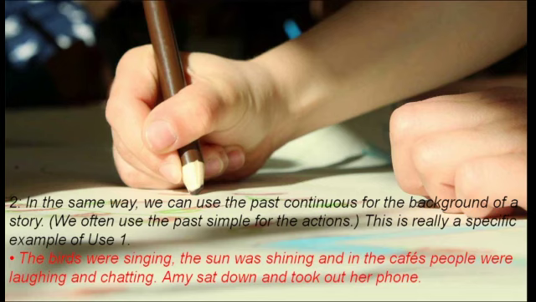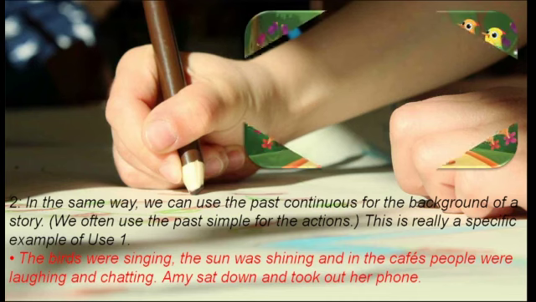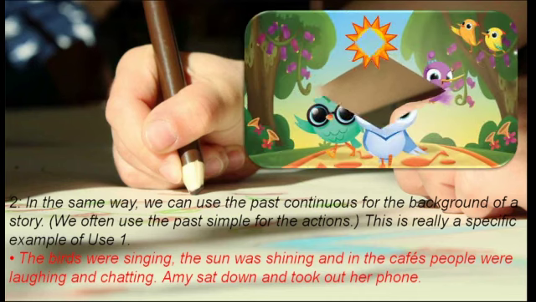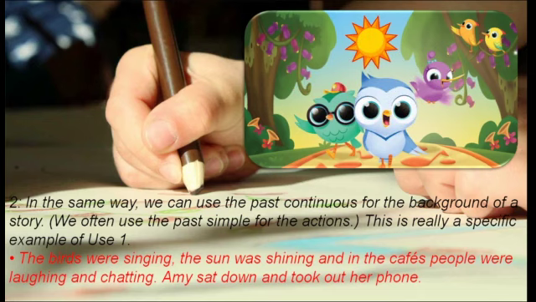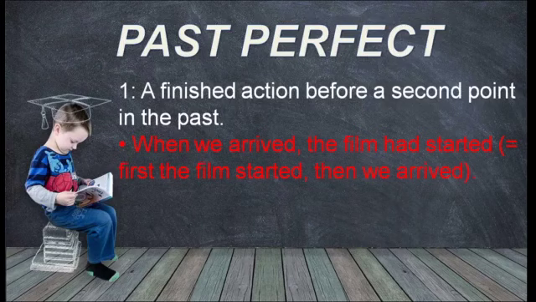Then Amy sat down and took out her phone. So we were just sharing the background of a story, and whenever we wanted to say something happened, we used past simple.